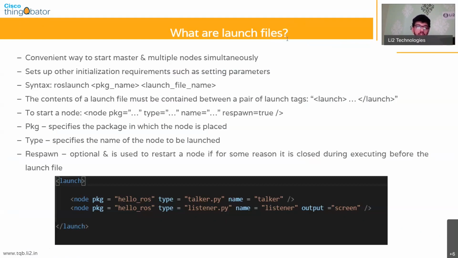It's very time consuming. So you need one single command that you run every time you want to start your robot, which ensures that all the required nodes are run at the same time. That's what a launch file does. It's a convenient way to start the master, and multiple nodes can be launched simultaneously. It also sets up other initialization requirements, such as parameters.